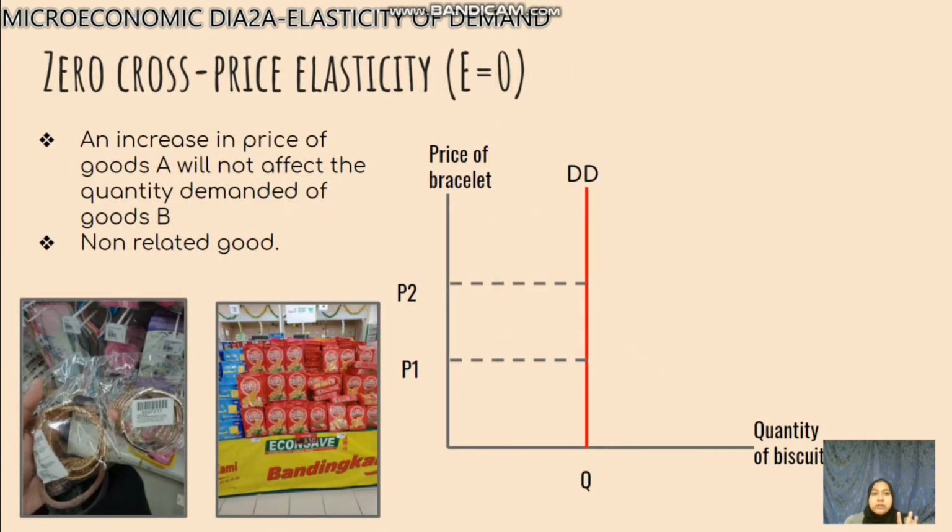And the last one is the zero cross-price elasticity, which is elasticity equal to 0. An increase in the price of goods A will not affect the quantity demanded of goods B because they are not related to each other. For example, an increase in the price of bread will not affect the quantity demanded of biscuits. The quantity demanded of biscuits will not change.